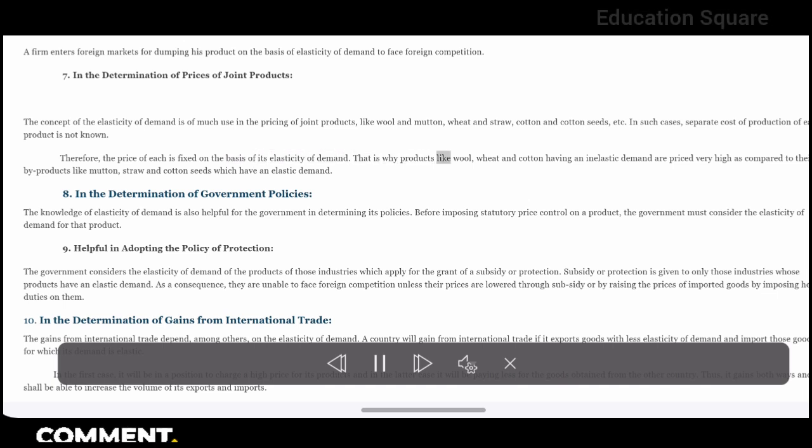That is why products like wool, wheat and cotton having an inelastic demand are priced very high as compared to their byproducts like mutton, straw and cotton seeds which have an elastic demand.